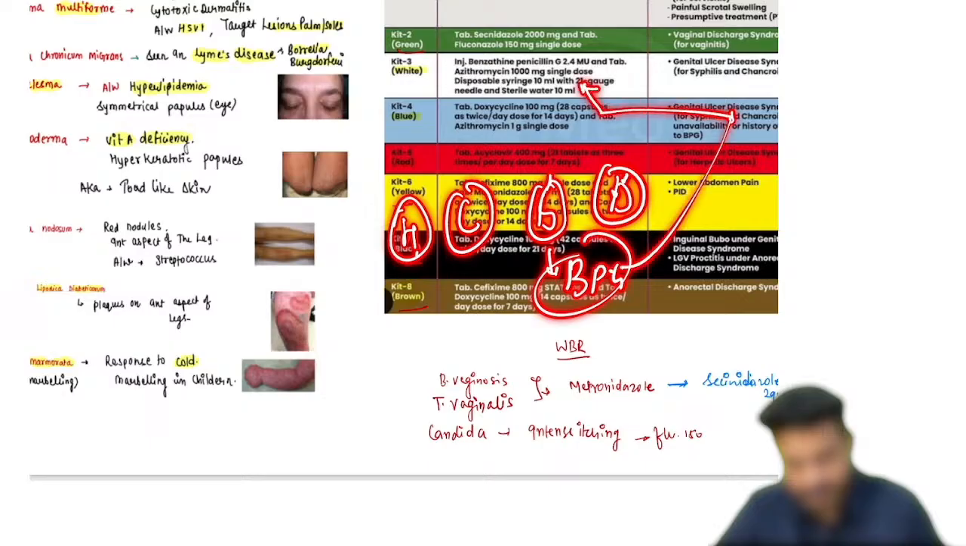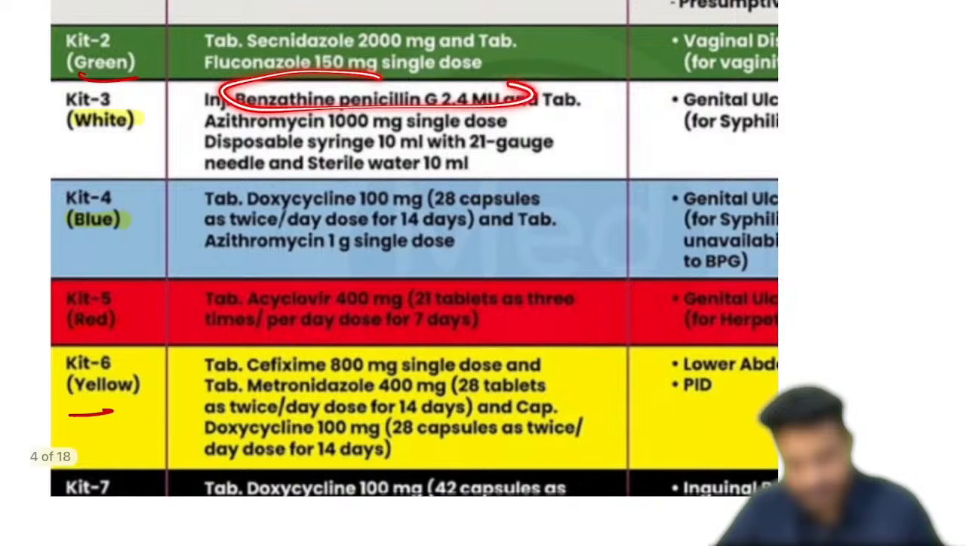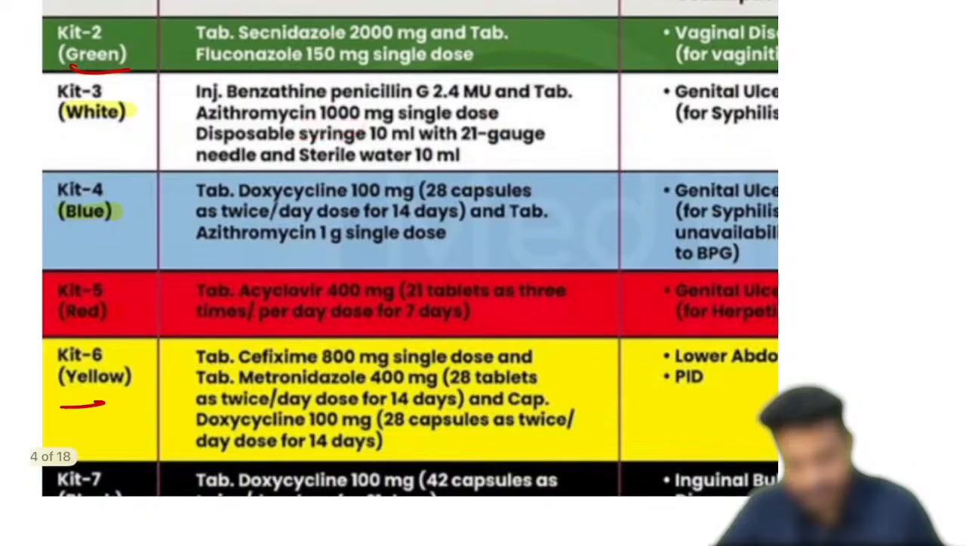Kit number 3 will be having penicillin G, and for chancroid and donovanosis, we can use what? Azithromycin, so it will be having benzathine penicillin G along with the azithromycin. Kit number 4, if a person is allergic to benzathine penicillin G, if the person is allergic to penicillin, we can give what? Instead of penicillin, we are going to change it to doxycycline. This is what we are going to give to the patient.